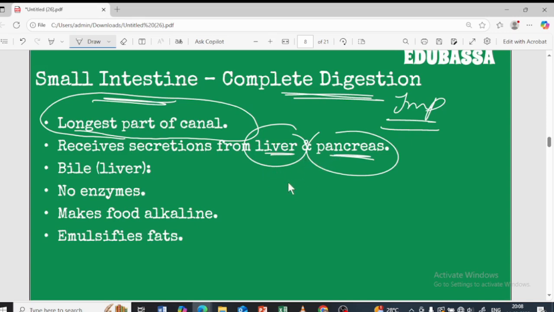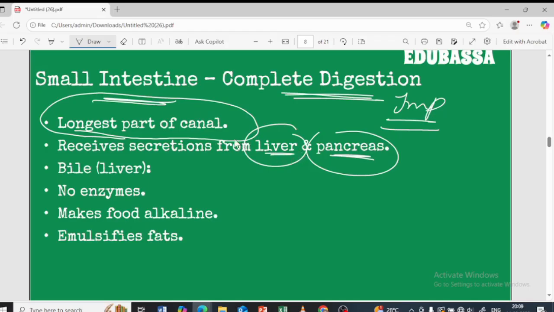First the liver is going to help, the pancreas is going to help, then the small intestine itself does its work. So that is basically in the case of the small intestine. It is going to receive the secretions from the liver as well as the pancreas, which digest for a bit, and then the complete digestion takes place in the small intestine itself.